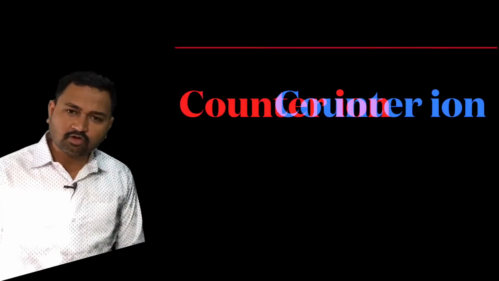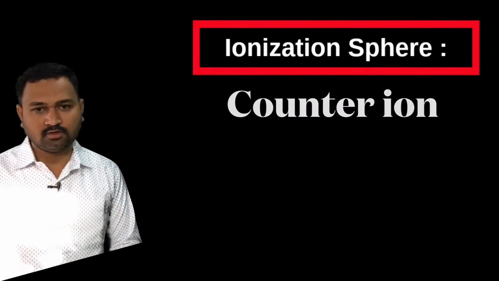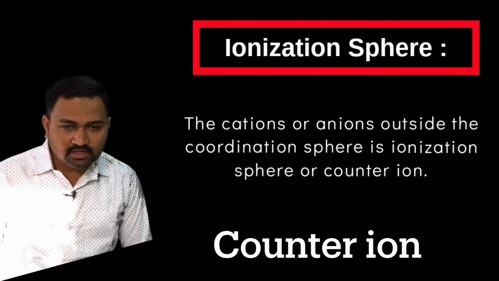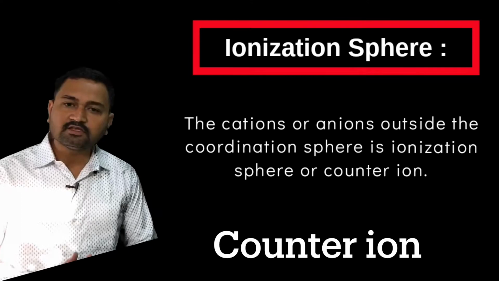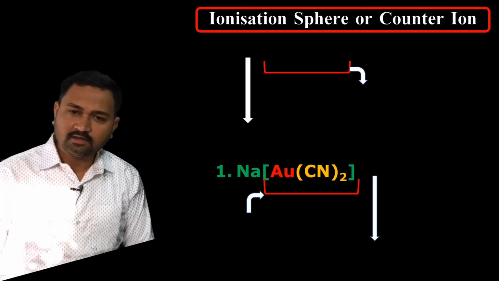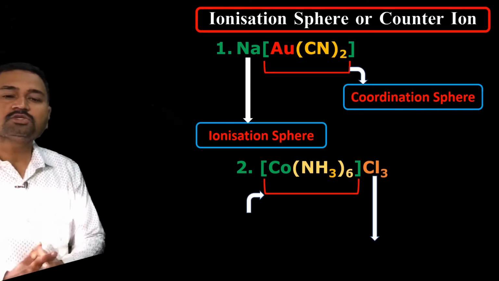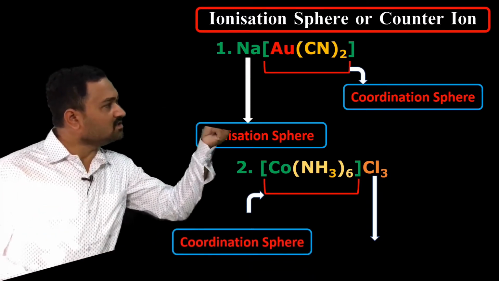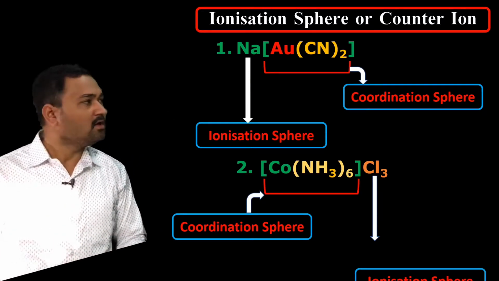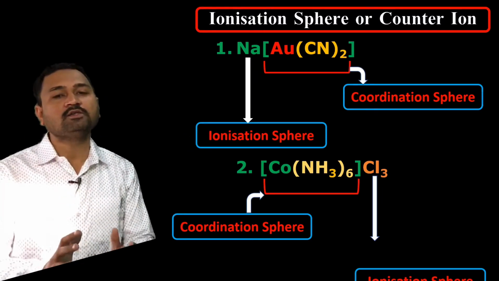Now the next terminology, that is the ionization sphere, or it is also called a counter ion. So the cations or the anions outside the coordination sphere are considered as an ionization sphere or a counter ion. Now here I have taken the example Na[Au(CN)2]. So the entity which is outside the square bracket is a sodium ion. We know that sodium is generally in the cationic form. Hence this sodium ion is considered as a counter ion or the ionization sphere.